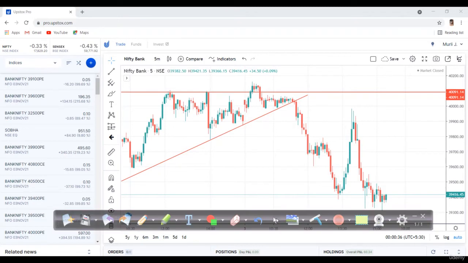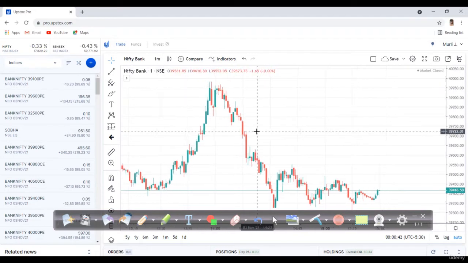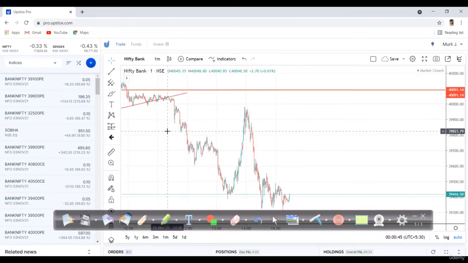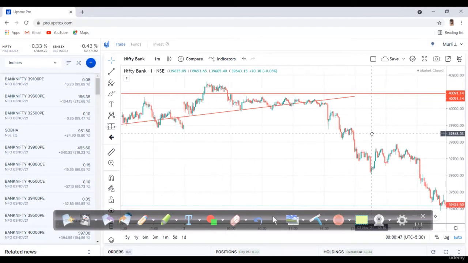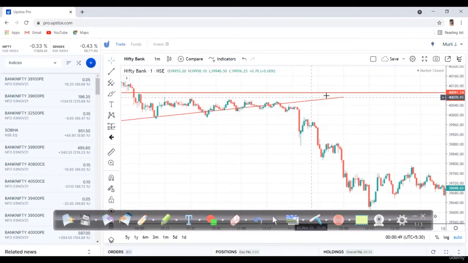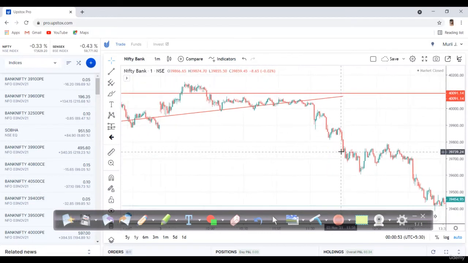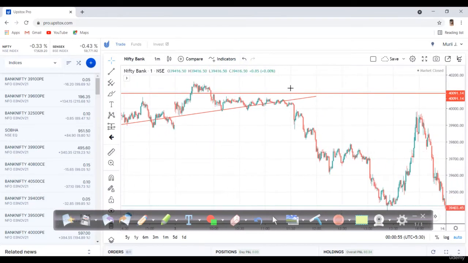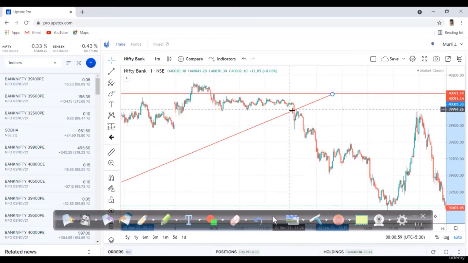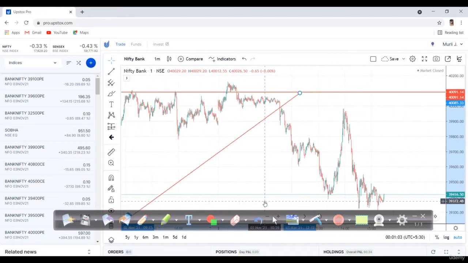I am pretty comfortable with the 1 minute chart, so I shifted my time frame to 1 minute in the live chart, because I'm always checking 1 minute and 5 minutes. Once the market broke this trend line, let me adjust the trend line a little bit so that you will understand. Because of the zoom in and zoom out problem of this broker app, this is happening. Just a minute. Now the market broke this trend line. Let me cross check the trend line again.